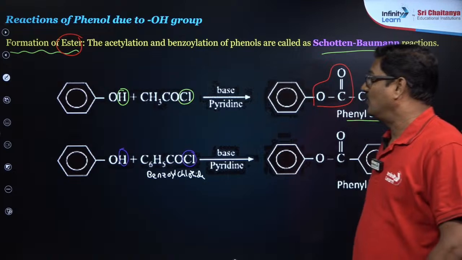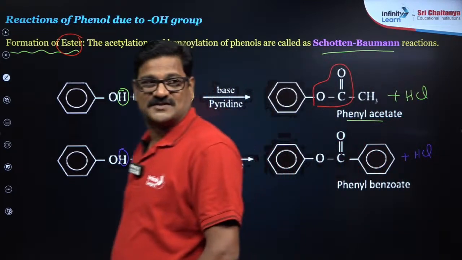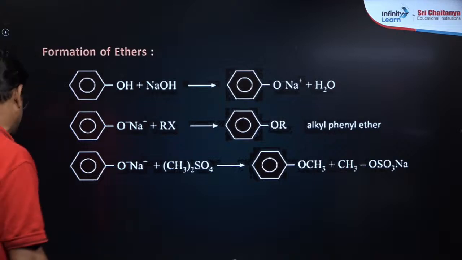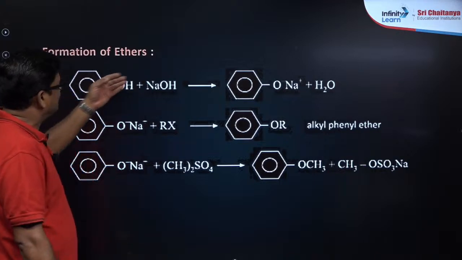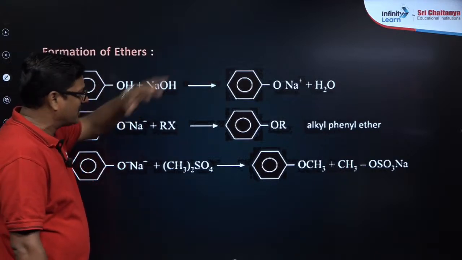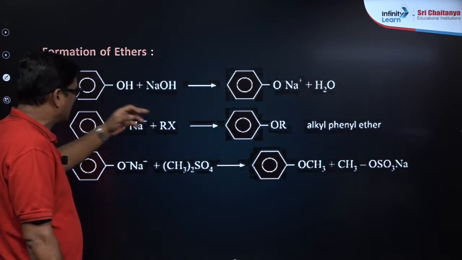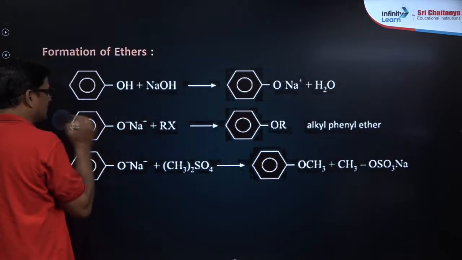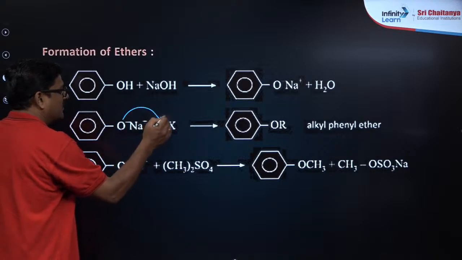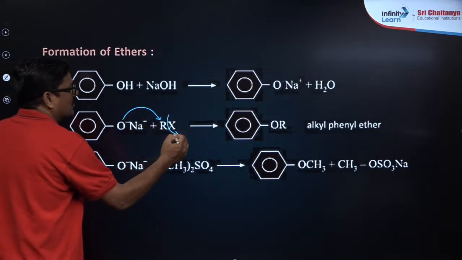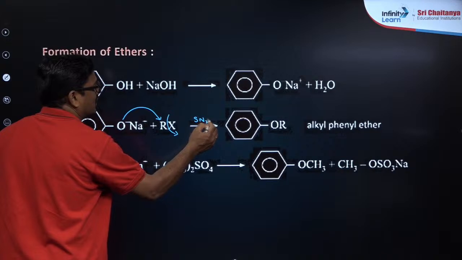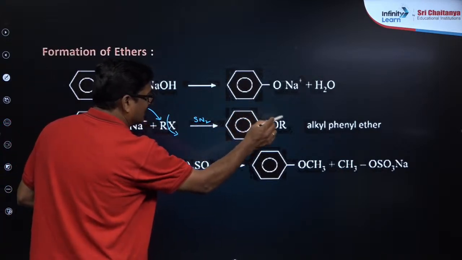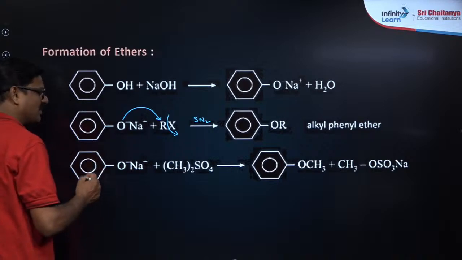Okay, now let's talk about the formation of ethers. When phenol is reacted with sodium, sodium phenoxide is formed. Sodium phenoxide reacts with alkyl halides; this is a nucleophile. This nucleophile attacks here in an SN2 reaction, so that an alkyl phenyl ether is formed.